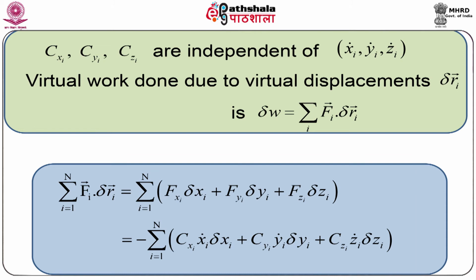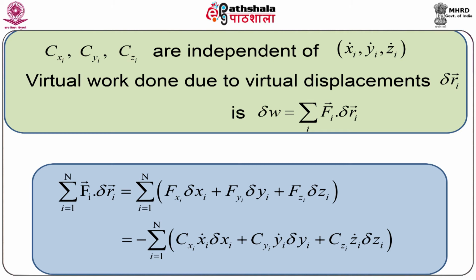If we substitute Fi vector as Fi vector equal to capital F suffix xi into i vector plus capital F suffix yi into j vector plus capital F suffix zi into k vector, and in a similar fashion if we write delta Ri vector as delta xi into i vector plus delta yi into j vector plus delta zi into k vector, then taking the dot product we get the right hand side.